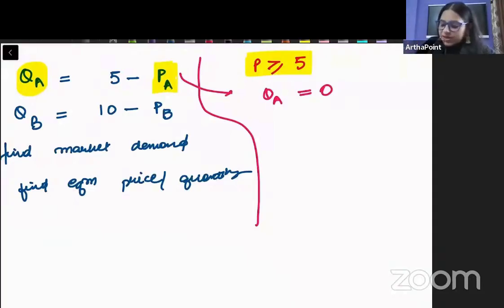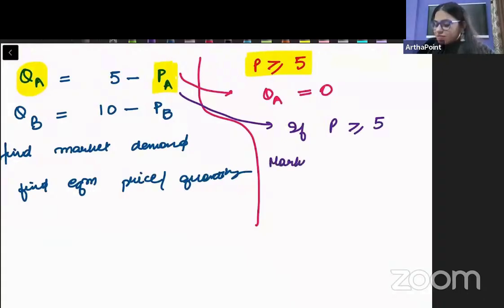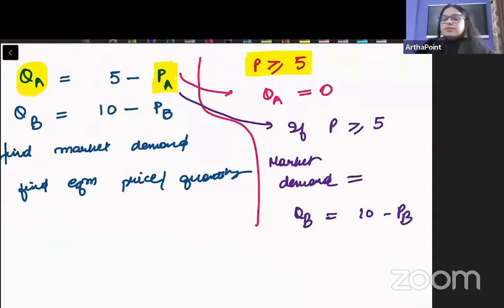So the implication for us is that if my price in the market is greater than or equal to 5, then the market demand curve will only be the demand of individual B.